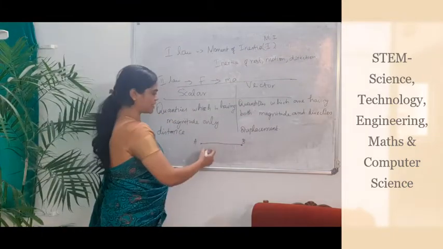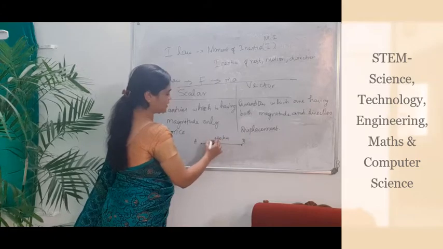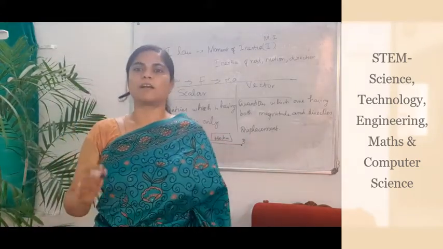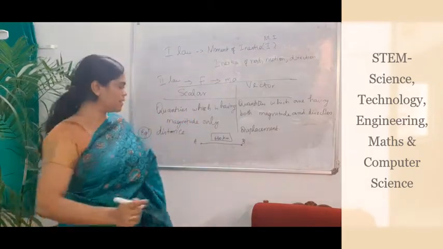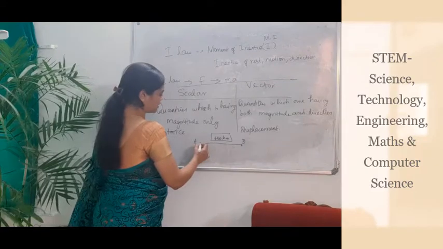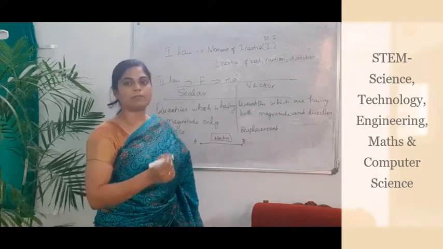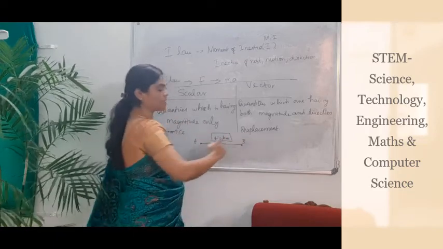So say for example, the distance from Coimbatore to Chennai is approximately 450 kilometers. This is only a magnitude. It represents the distance covered by the particle from A to B, or from Coimbatore to Chennai. Suppose you want to know whether the particle moves from A to B or B to A, then displacement comes.